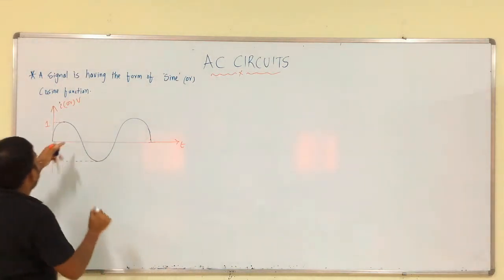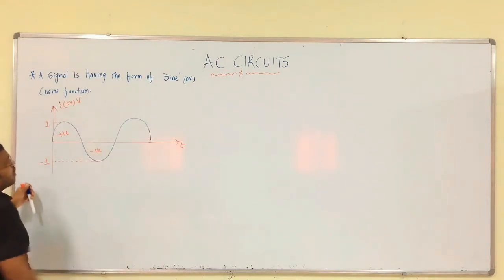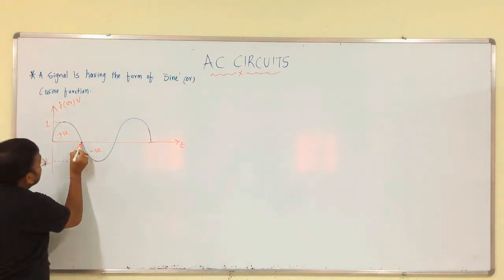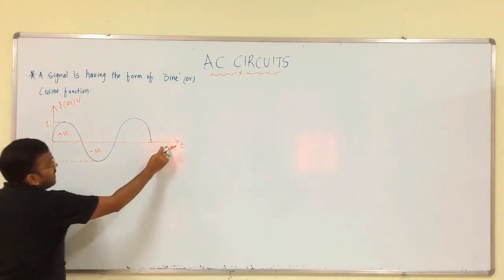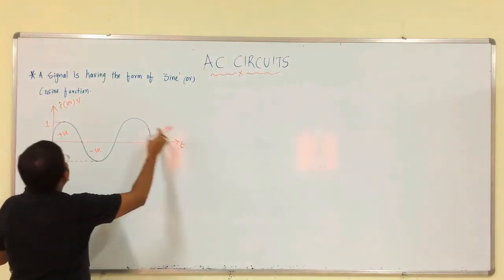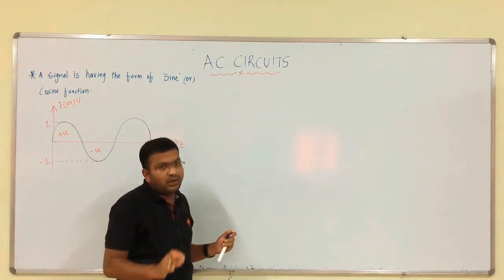So, this is the peak point in positive half cycle, this is the peak point in negative half cycle, like that. So, what is this point at x axis? X axis is T, representation of time, and y axis is representation of current or voltage, okay.